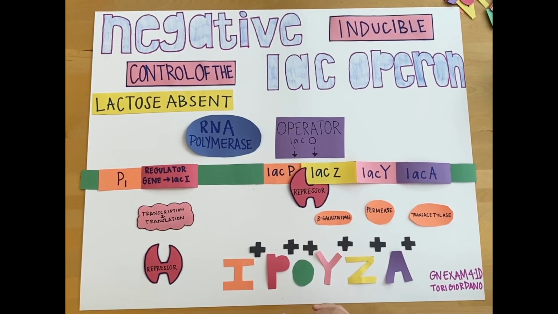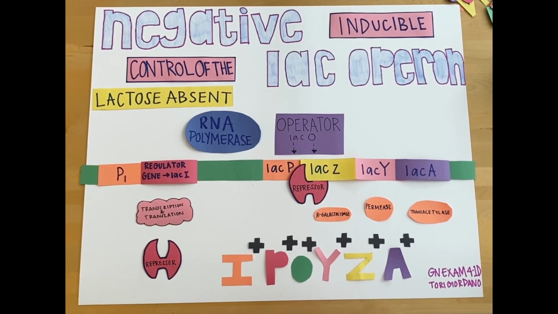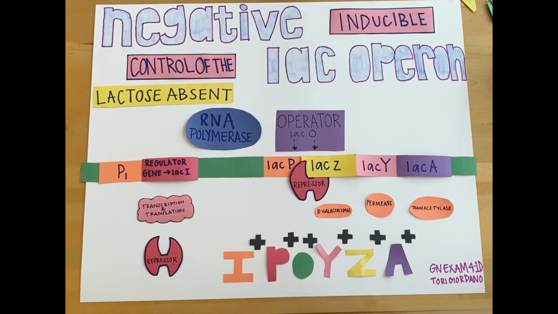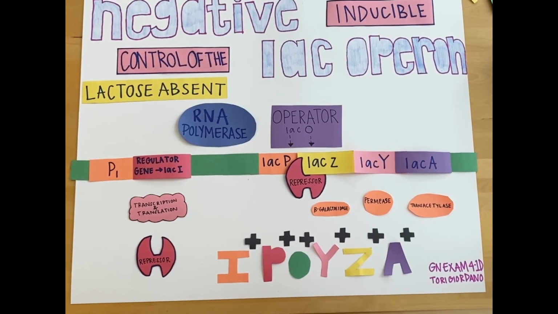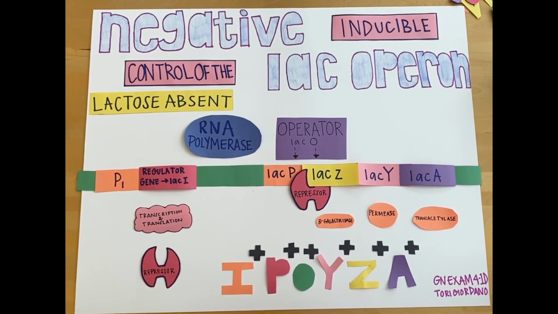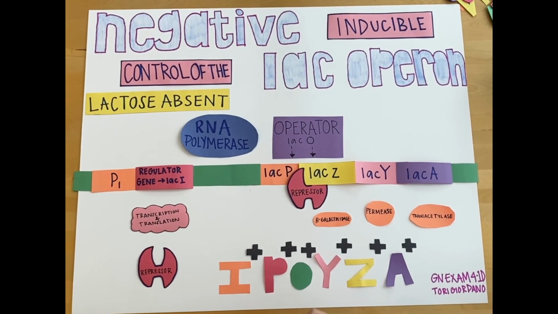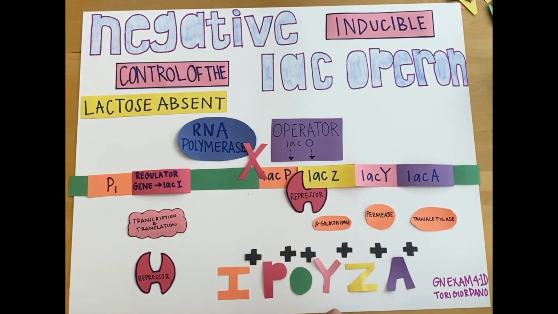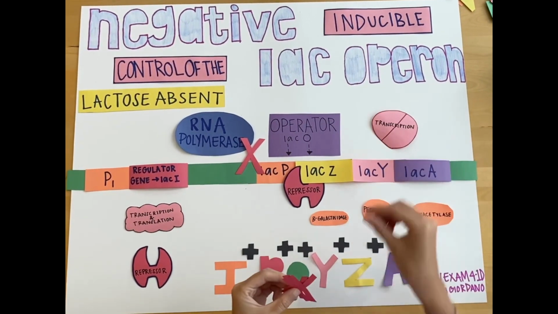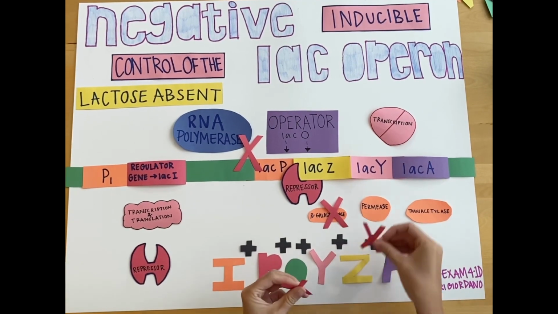In this lac operon with the wild-type genotype, every gene has normal function and lactose is absent. The regulator protein is transcribed and translated and is floating around in the cell, and it goes and binds to the operator. When the repressor binds to the operator, it prevents RNA polymerase from binding to the promoter, which means we cannot transcribe our structural genes. There is no lactose in the cell to be digested, and this is why none of the structural genes will